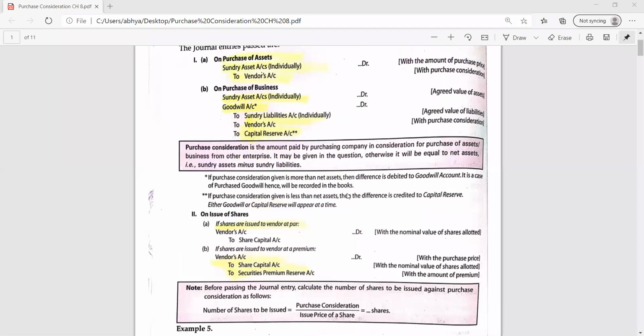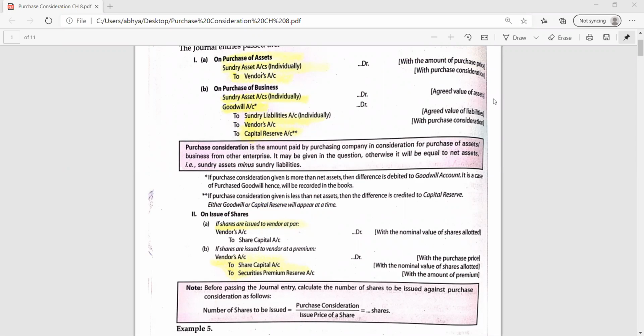So shares will be issued to the vendors instead of making him payment in cash. So the first entry will be vendor account debit to share capital account when the shares are issued at par. But already we have studied there are two conditions for issue of shares, issued at par and issued at premium.